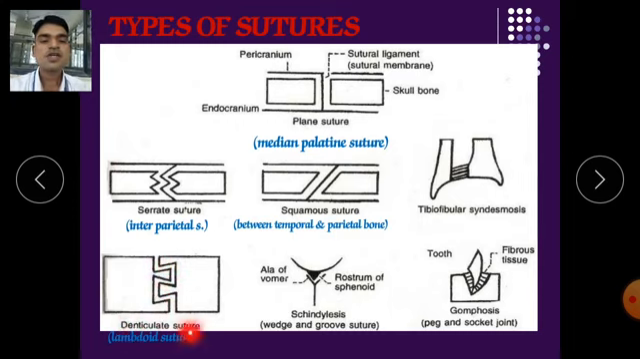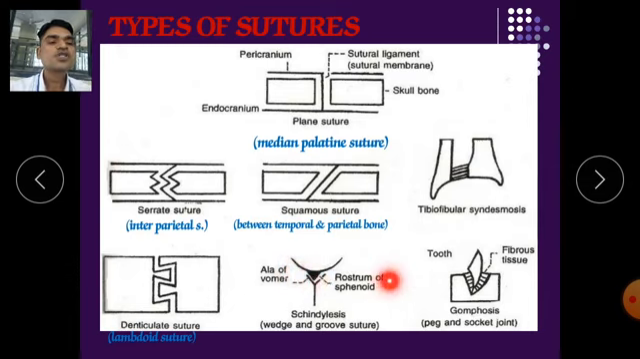It is also called the lambdoid suture. Next is the schindylesis. Here is the ala of the vomer. It is the vomer bone, and it can be fixed with the groove of the rostrum of the sphenoid. This is the ethmoid bone, which can be fixed into the groove of the vomer bone. It is a wedge and groove suture, meaning the wedges are fixed into the grooves.